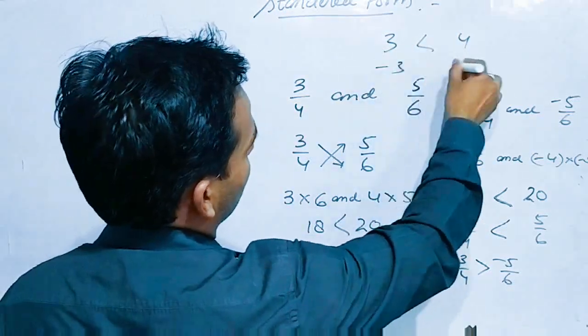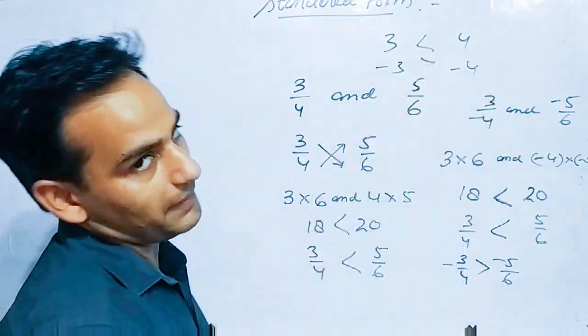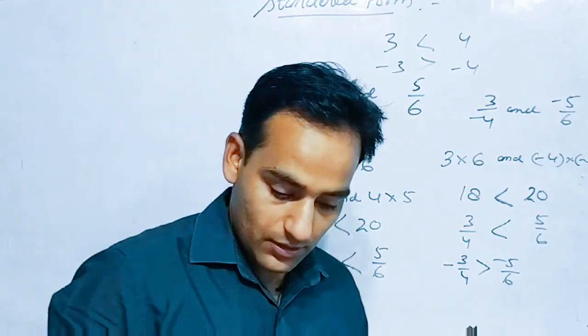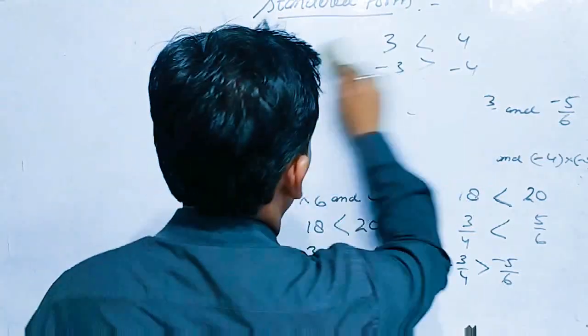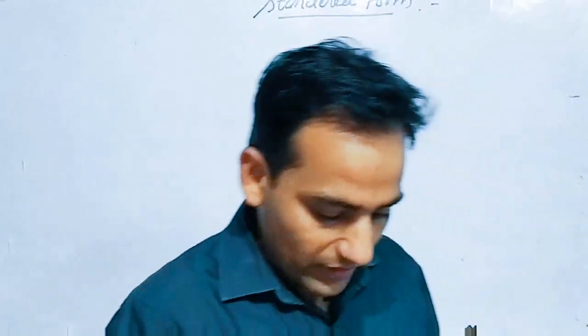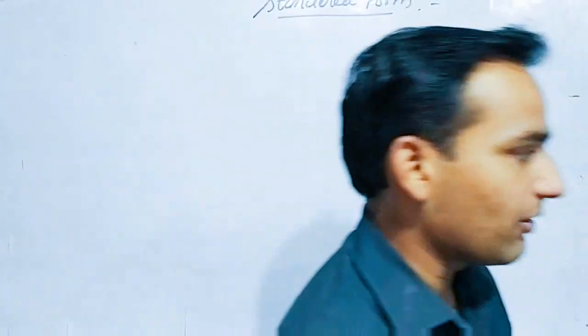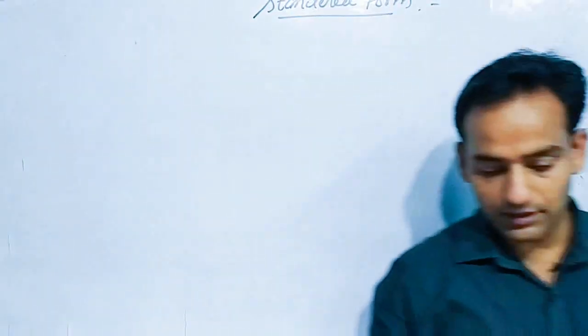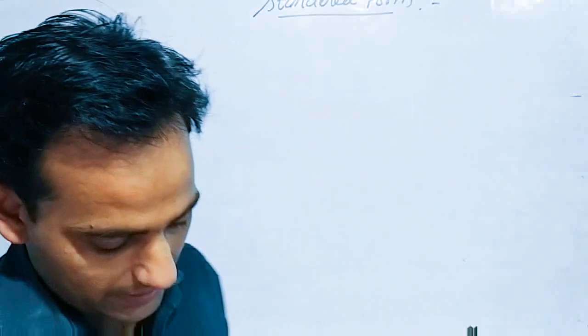And if I write minus 3 and minus 4, so automatically minus 3 will be greater. Okay. So please remember, this is the way you can compare the rational numbers, which rational number is greater, which one is less. Okay. So by this way you can write the numbers in ascending order or in descending order also. Let us take one example of writing the rational numbers in ascending or descending order.